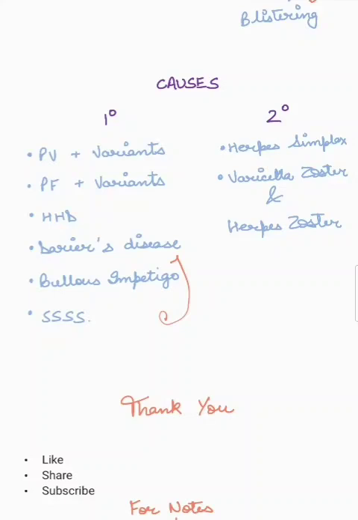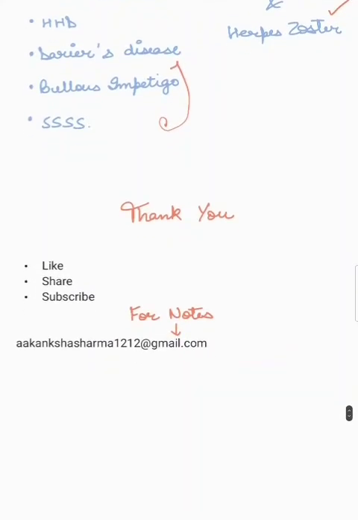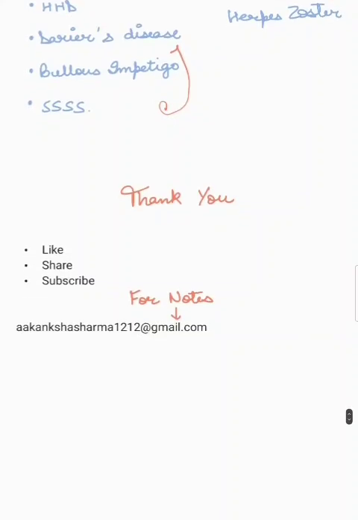However, Staphylococcus aureus is damaging the desmoglein first. It is not damaging the keratinocyte. It is damaging the desmoglein first. So it has been classified under primary acantholysis. Whereas in secondary acantholysis, we have herpes simplex, varicella zoster and herpes zoster. These occur due to viral infections. They lead to ballooning degeneration, which leads to secondary acantholysis. So with this, we have covered acantholysis in a short and sufficient manner, and we've built the concept of acantholysis.